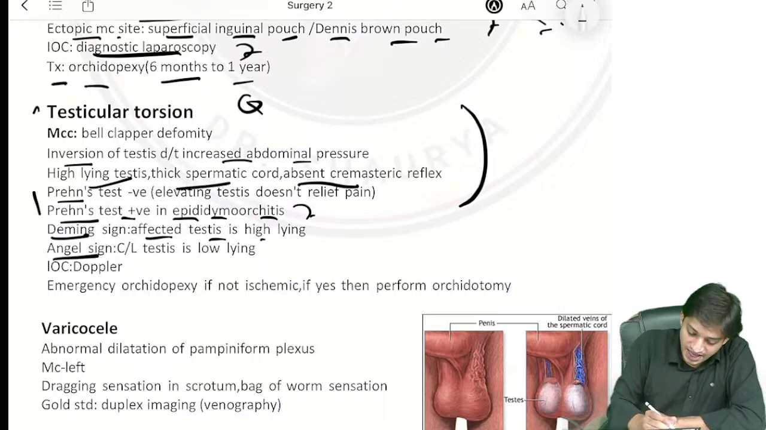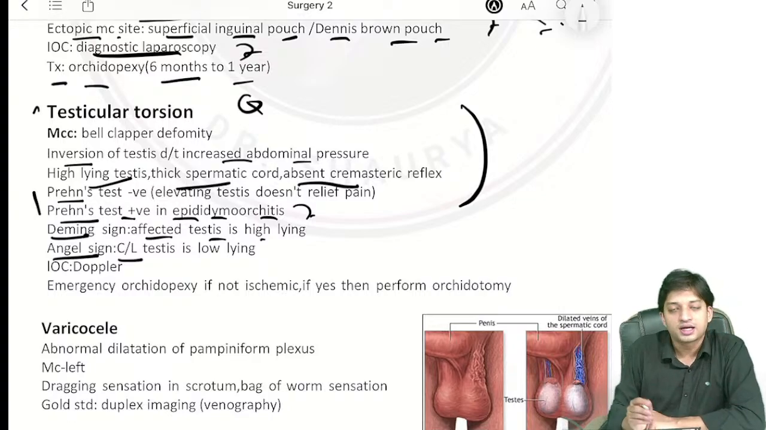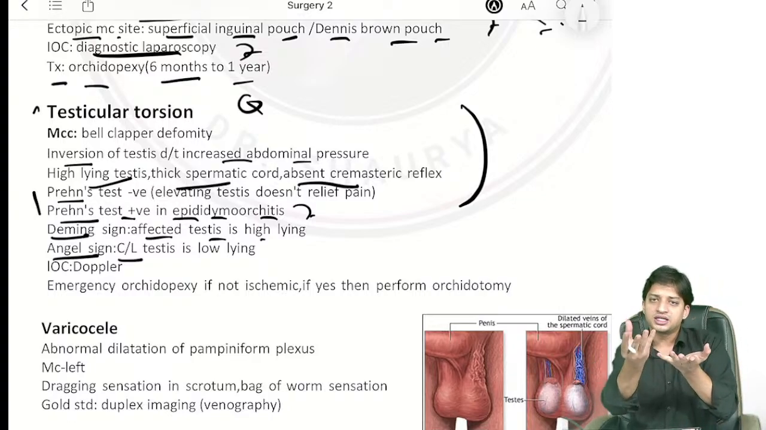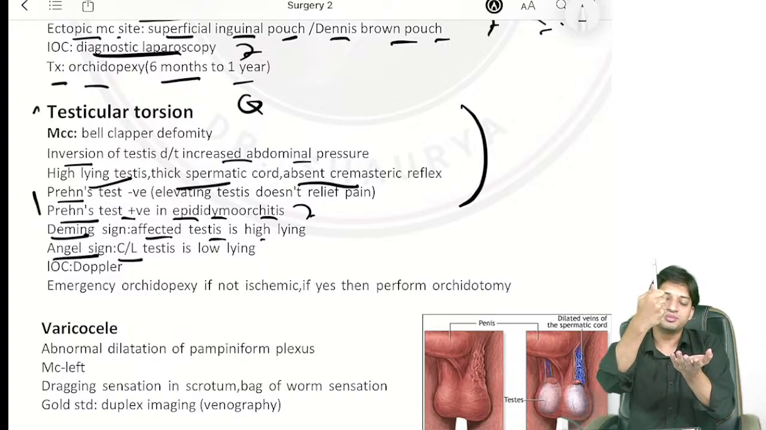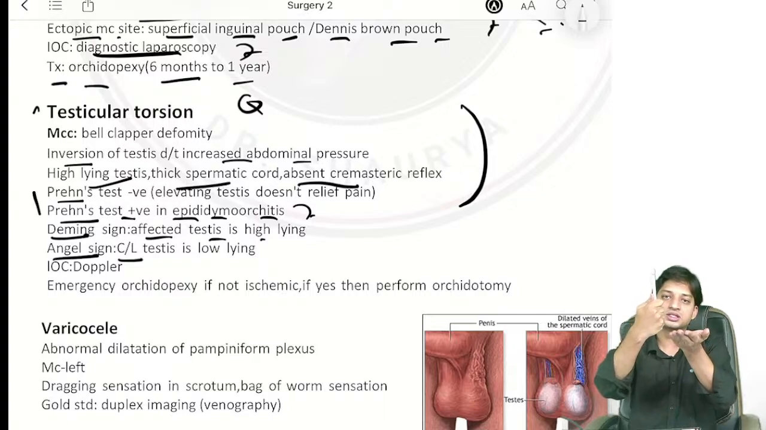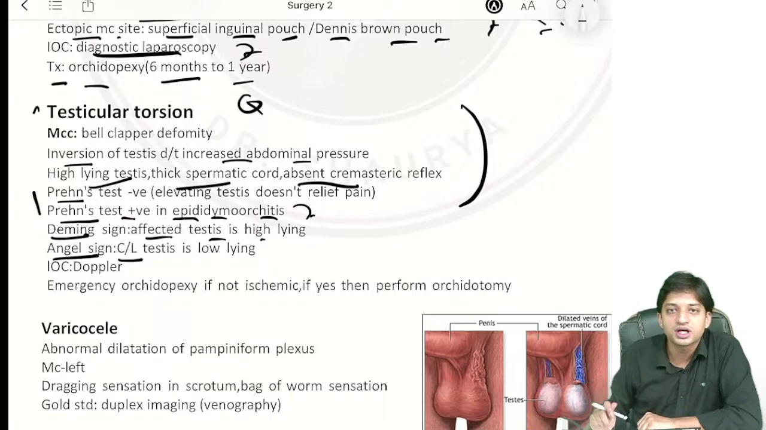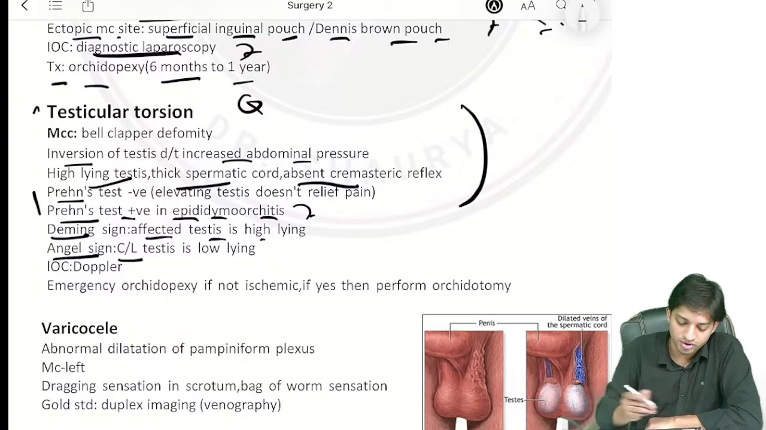Now, Angel sign, what is happening? Contralateral testis is low lying. Simple. Deming sign, due to testicular torsion, the affected testis moves up. The contralateral testis lying down, or the unaffected testis lying down, that is called Angel sign, right? Investigation of choice for testicular torsion will be Doppler, right?